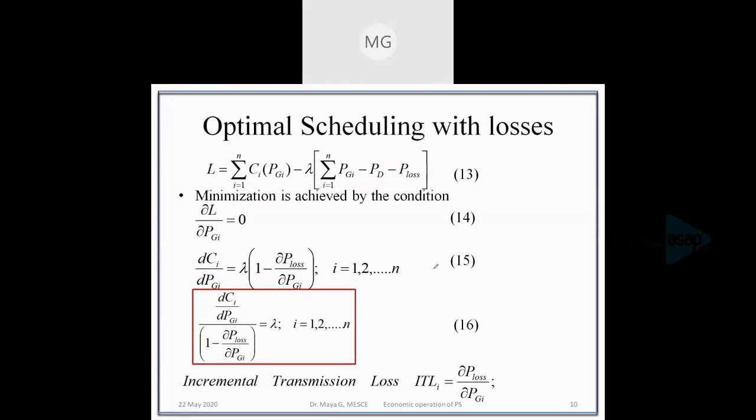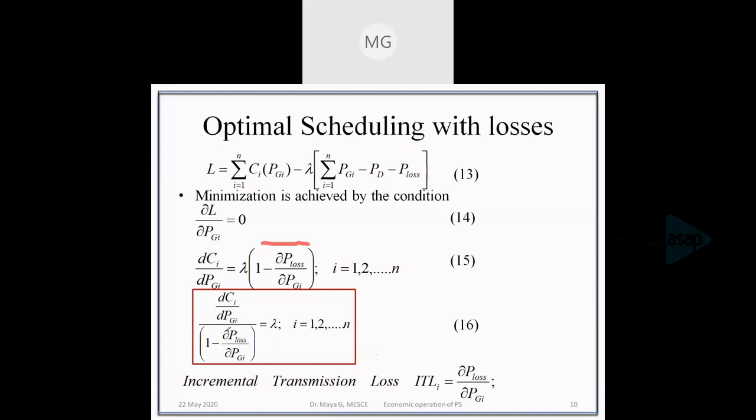That equation can be rewritten by taking this bracket to the other side. We'll get dCi by dPgi divided by 1 minus dou P loss by dou Pgi, and this is equal to lambda. This is called the exact coordination equation. Since we have considered the losses in this network, this is called the exact coordination equation.